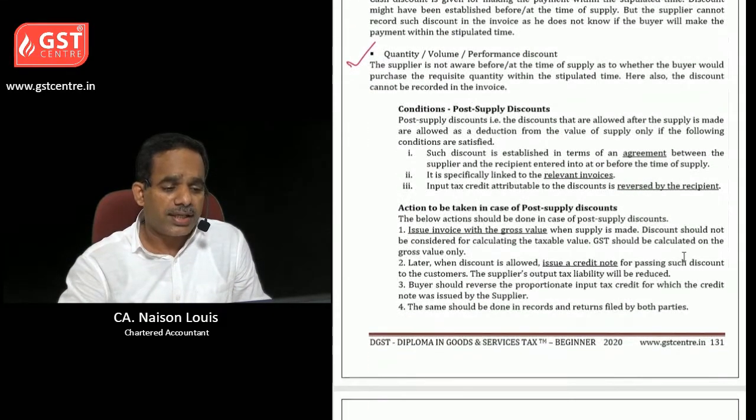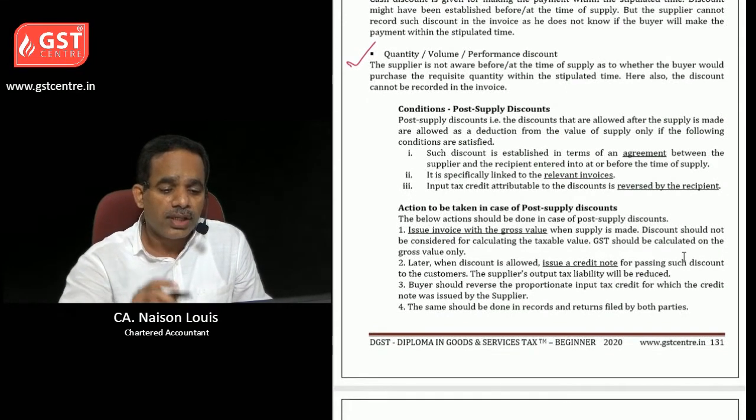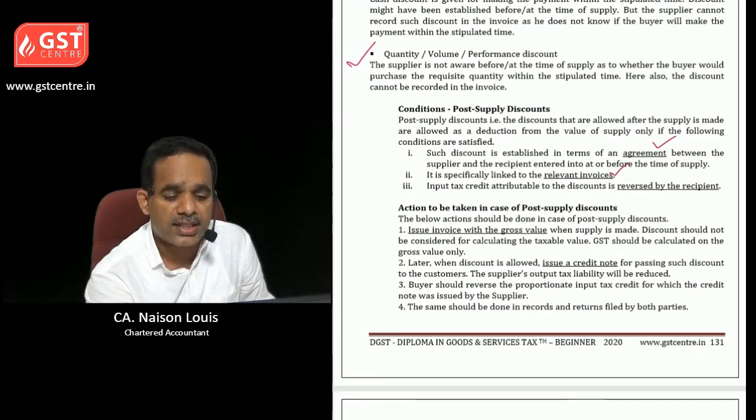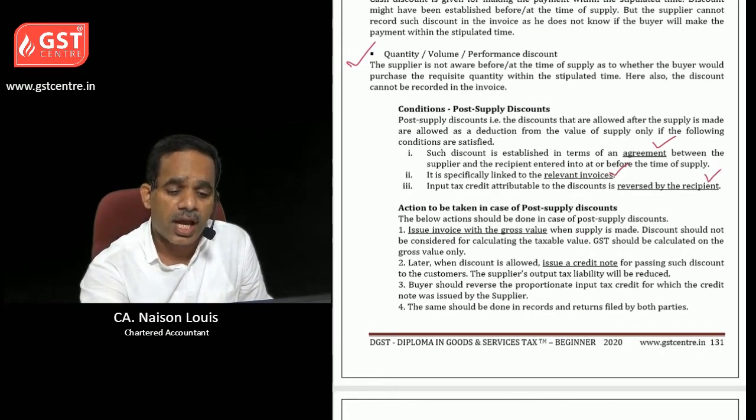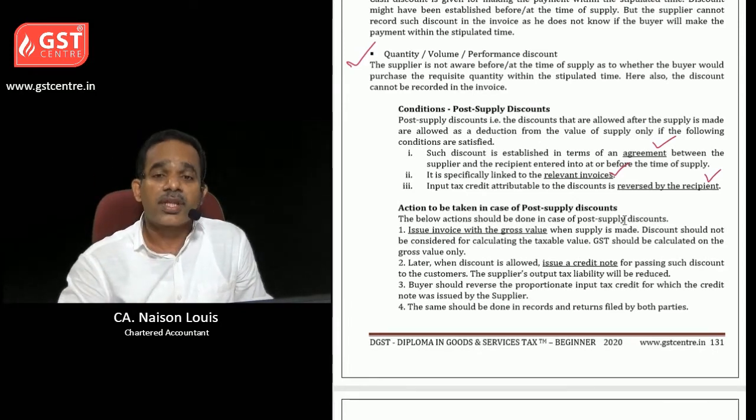So in case of conditions for post-supply discounts, we need to check whether it is in the agreement and whether it is linked with the relevant invoices and whether it is reversed by the recipient. So such conditions should be satisfied.